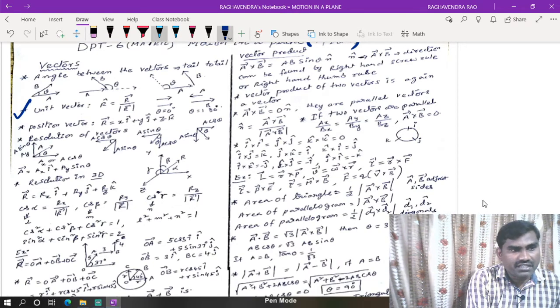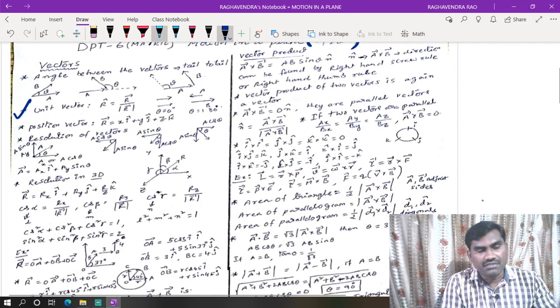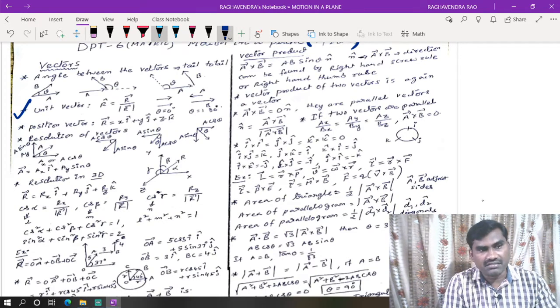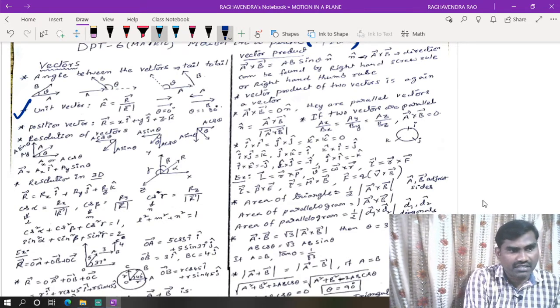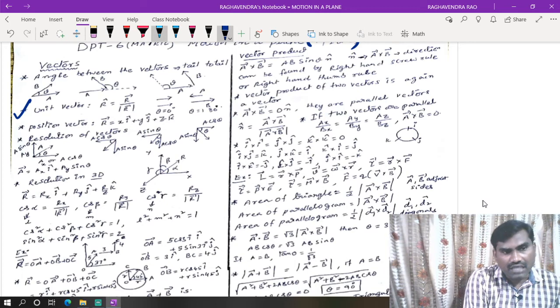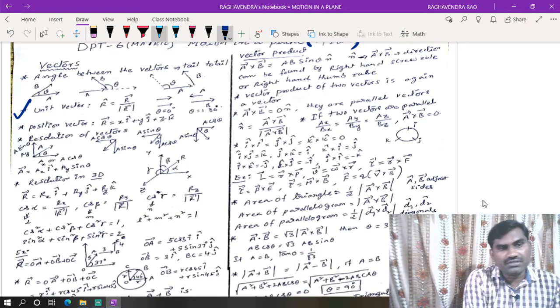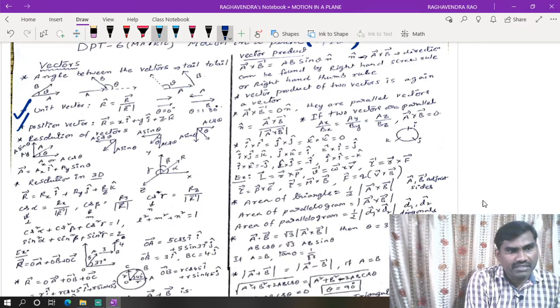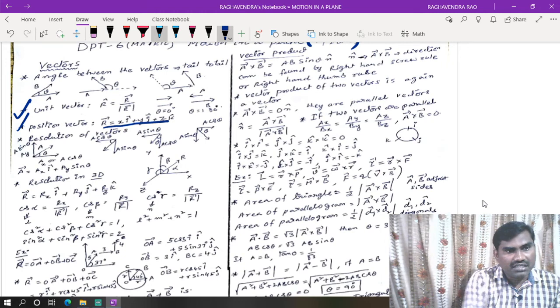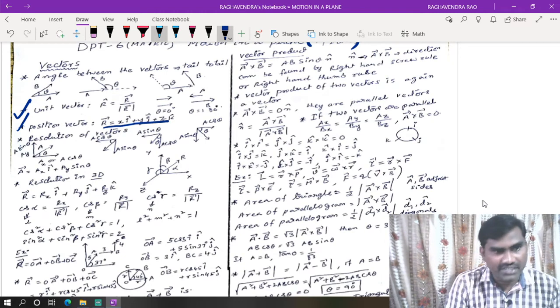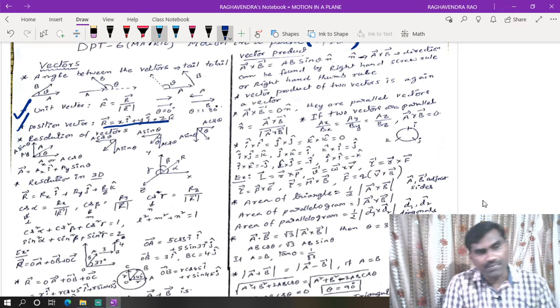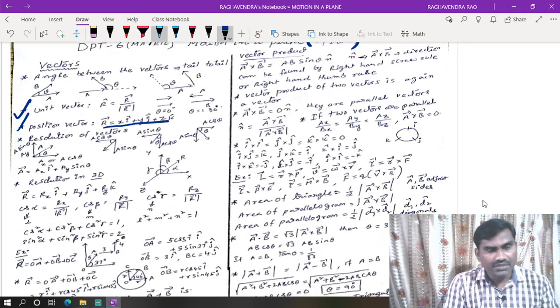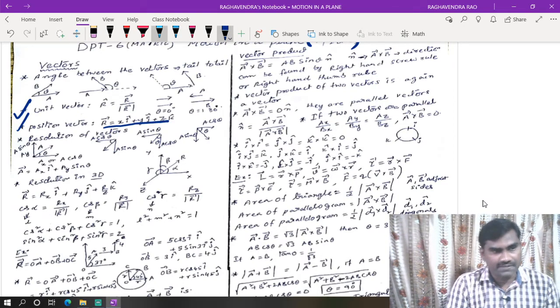So a unit vector is nothing but a vector which has magnitude 1 but has a direction. That is a unit vector, this is r cap. So a vector divided by its magnitude gives the unit vector. Now a position vector in 3 dimensions we write like this: r bar is equal to x i cap plus y j cap plus z k cap, where i, j, k are called the orthogonal triad of unit vectors, also called base vectors.